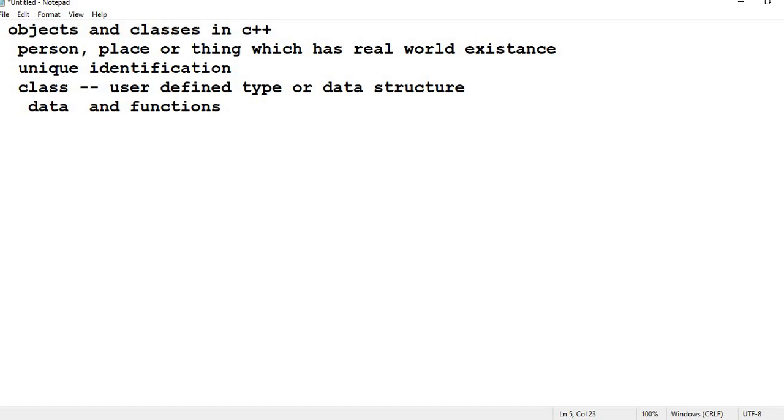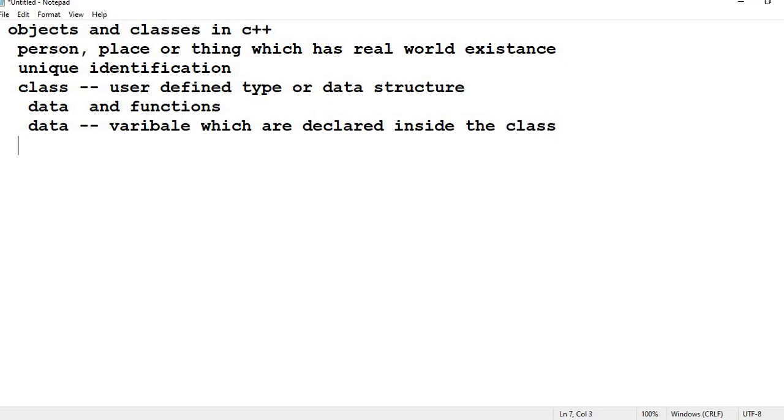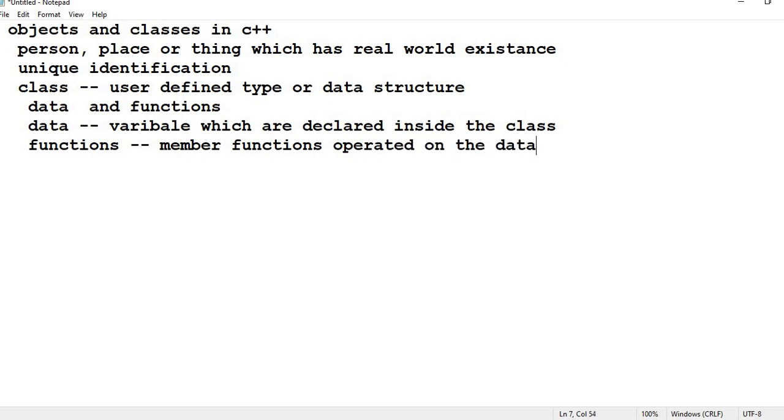Here, data are nothing but the variables which are declared inside the class, and the functions are known as member functions, which operate on the data. So this is regarding a class.